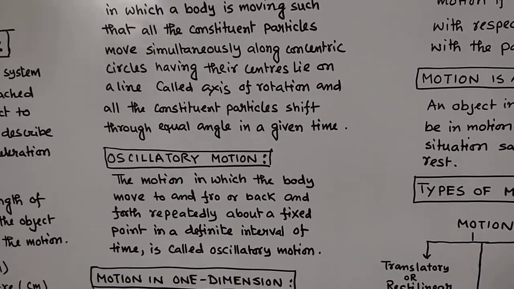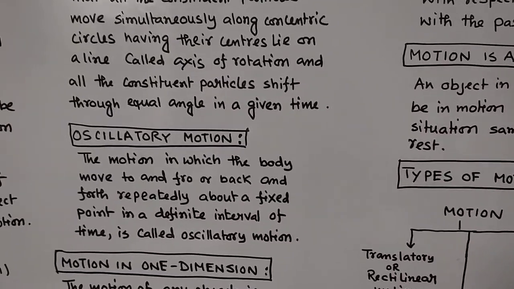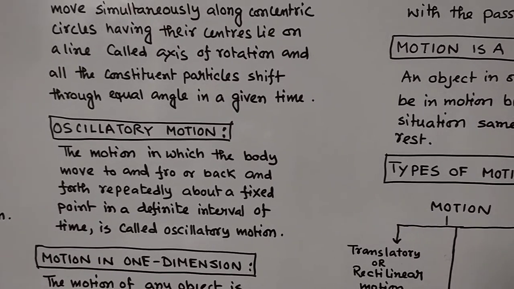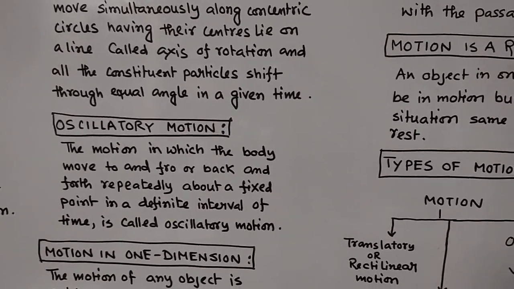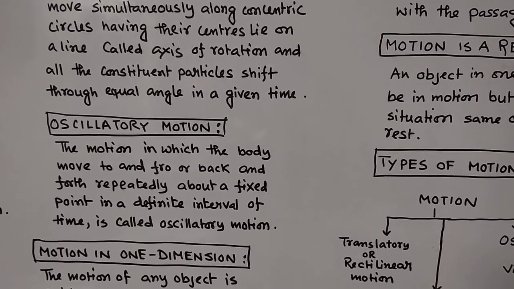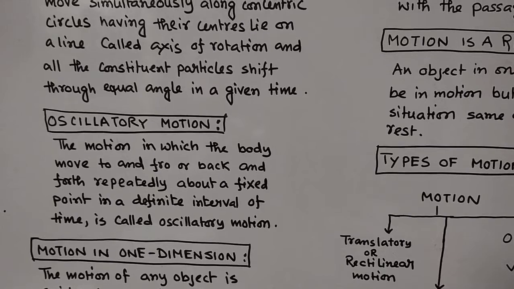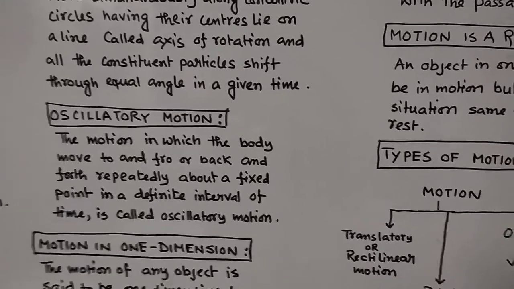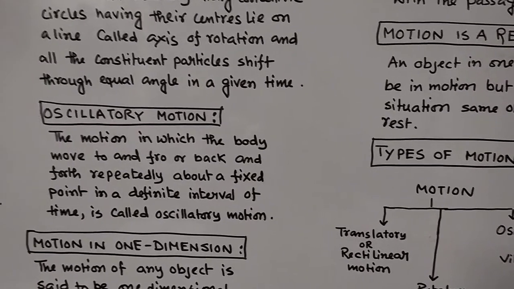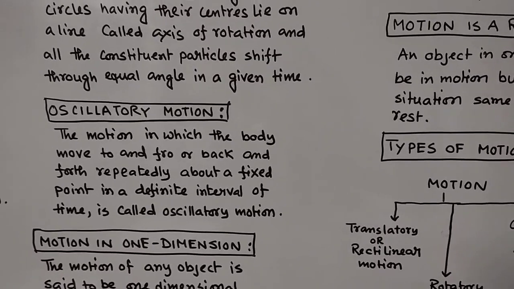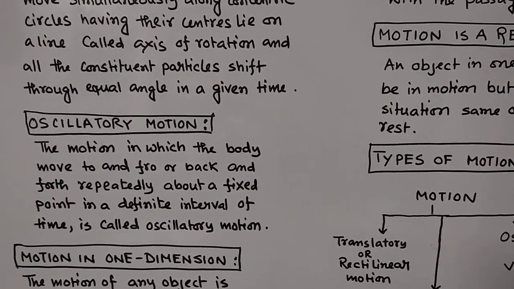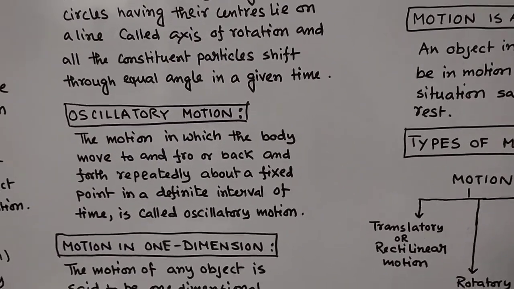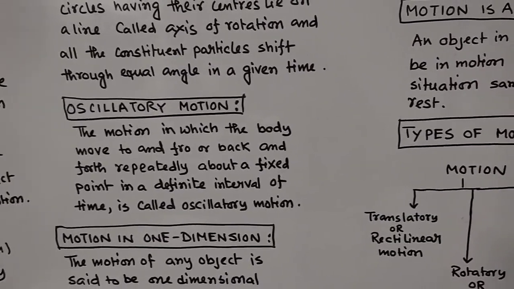Now the third one which we are trying to define is your oscillatory motion. I think all of you know this type of motion is nothing but the oscillation of a pendulum. So what we have written, let me read out. The motion in which the body moves to and fro or back and forth repeatedly about a fixed point in a definite interval of time is called oscillatory motion. So this is the example of motion of a simple pendulum, and the mean position you can consider the position of rest, and about that mean position the pendulum bob is oscillating one time left side, one time right side.